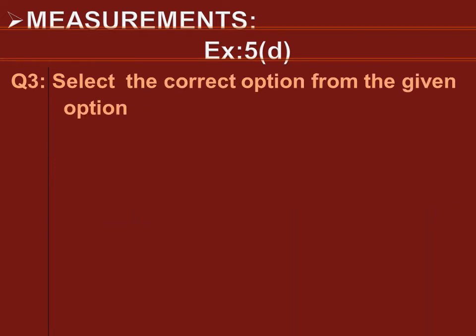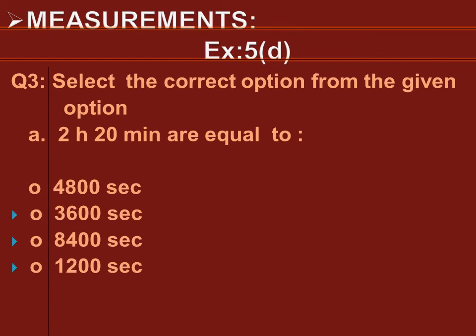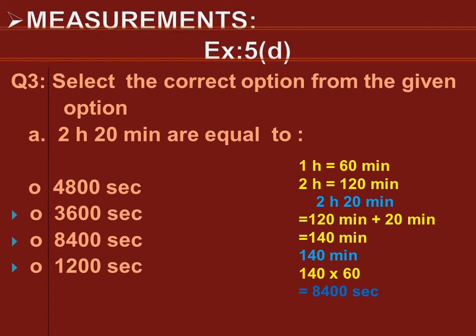Now dear students, we will move to the next question, question number 3. Select the correct option from the given options. Part A, 2 hours 20 minutes are equal to, okay, 4 possible answers are given. Dear students, you can see that these options are in seconds. This means that first we have to convert these 2 hours into minutes and then we will convert the whole answer into seconds. Let's see like this.